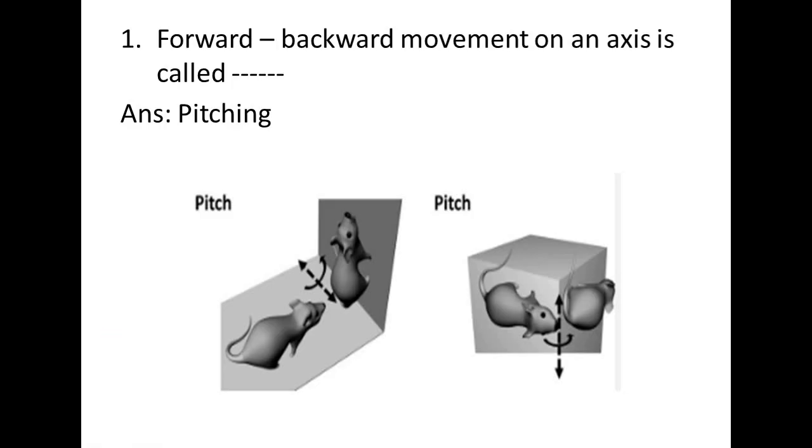First question is forward and backward movement on an axis is called. That is forward and backward movement in an axis is called as pitching. You can see this axis. This is forward movement, forward and backward movement. This is called pitching.